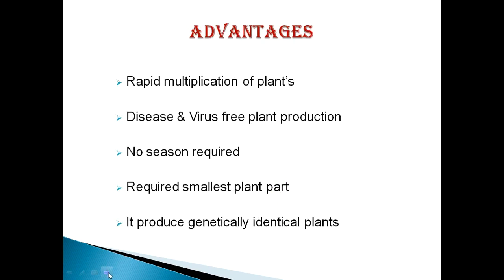So we will proceed towards the advantages of this micropropagation. First is rapid multiplication of plants. We can produce a number of plants from a single micro part of the plant. Next one is disease and virus-free plant production. If we select a disease and virus-free plant and inoculate it on the tissue culture media, we will get a number of plant progeny from this technique, and all these plants are disease and virus-free plants.